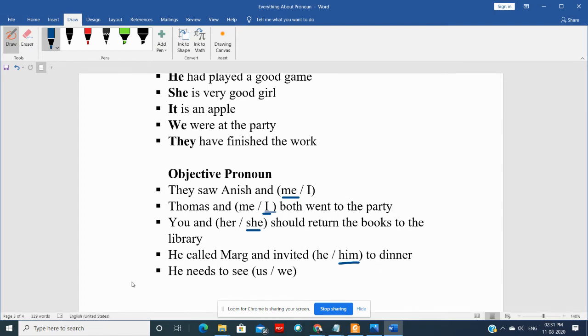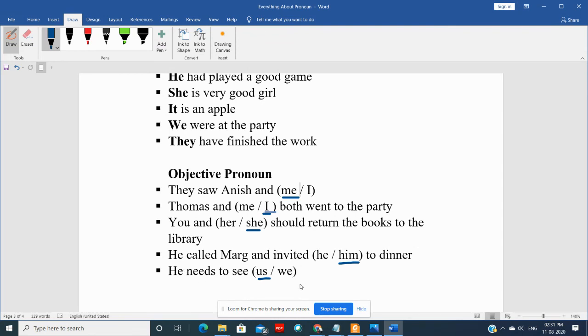So him would come. In the next sentence, he needs to see us. He needs to see us. Again, he is doer of an action in this sentence. So naturally, we would not come because we is subjective pronoun. So here, us would come because us is objective pronoun. He is doer of an action and he needs to see whom?